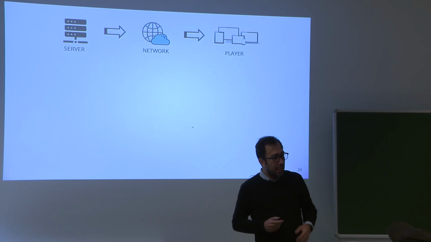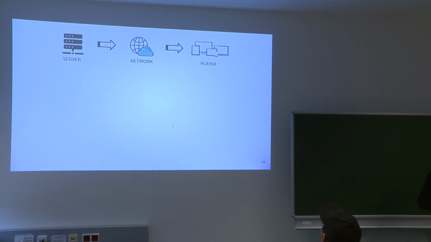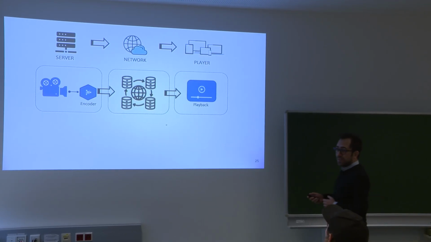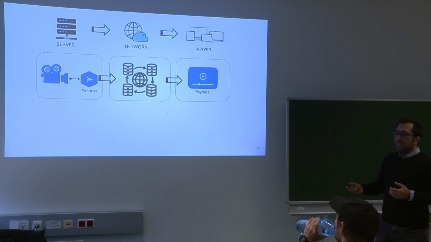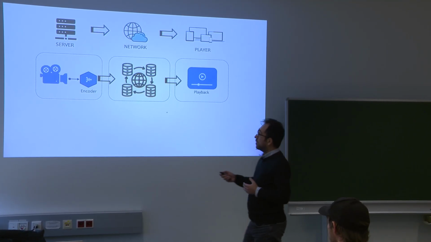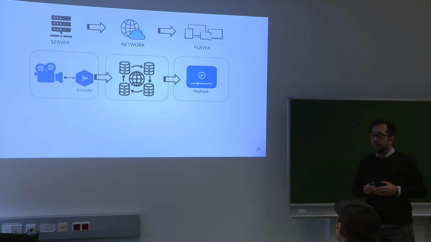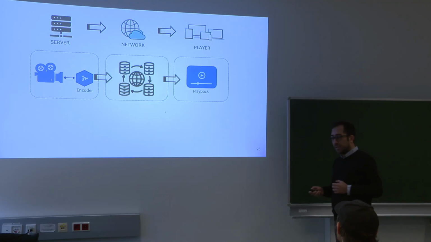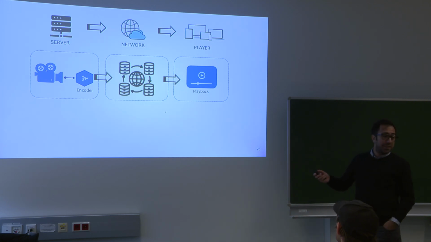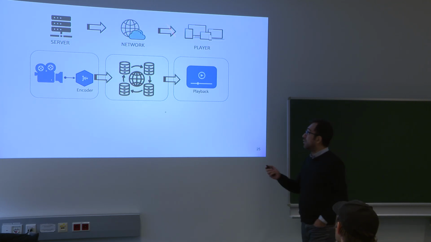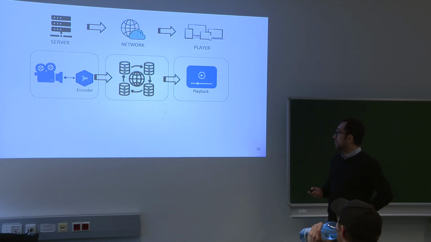But how does this work? Each streaming service has 3 main components: the server side, network side, and player side. Server is mainly responsible to encode the video and prepare the video for streaming. Network is mainly responsible to transfer the data from the server side to the client side. For example, when you are watching a Netflix video, the videos are in the Netflix server, encoded and prepared for streaming. When you request a video through the internet, this video is transmitted to your device, and here your device is responsible to decode the video and play back the video.